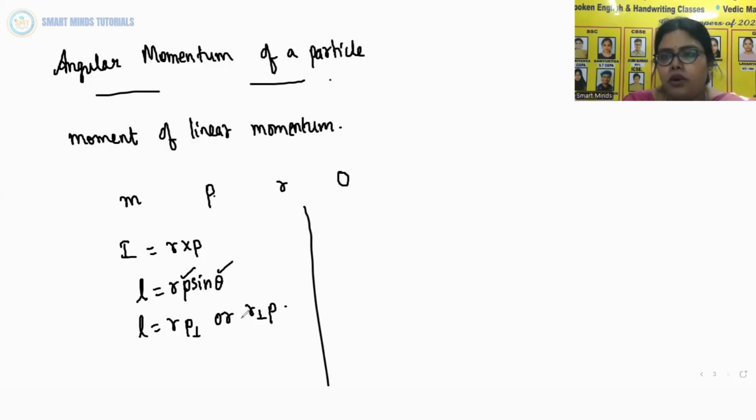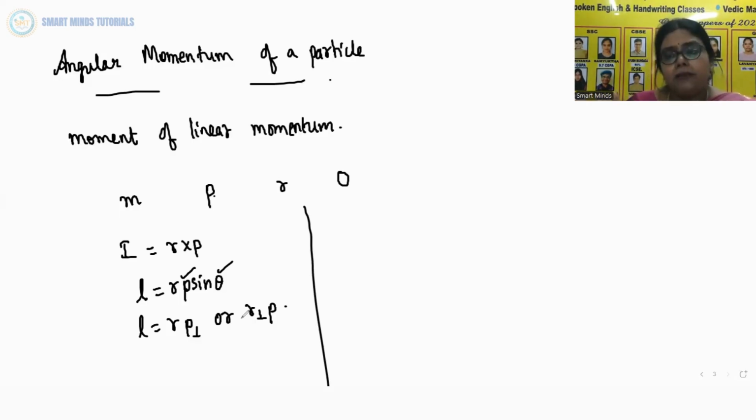The physical quantities, moment of a force and angular momentum, have an important relation between them. There is an important relation between torque and angular momentum. It is the rotational analog of the relation between force and linear momentum.